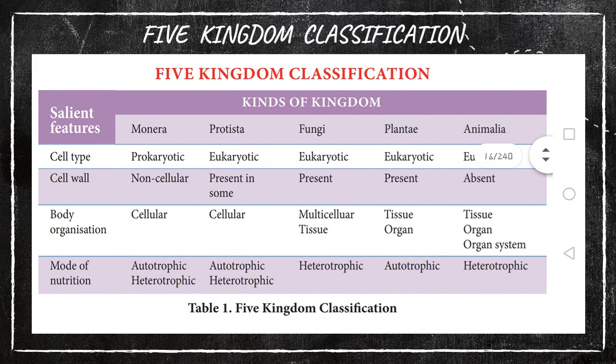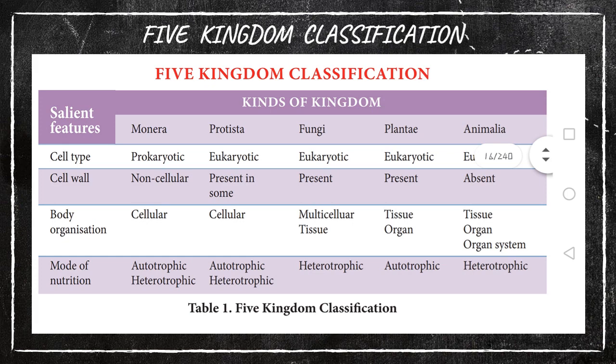So this is the five kingdom classification, given by R.H. Whittaker. How did he classify the five kingdoms? He gave Monera, Protista, Fungi, Plantae as well as Animalia. Is it clear? Among these, what is the difference? The first character is the cell type, whether it's a prokaryotic or eukaryotic cell. Monera, of course, is a prokaryotic cell. Then Protista, Fungi onwards, it's a eukaryotic cell.